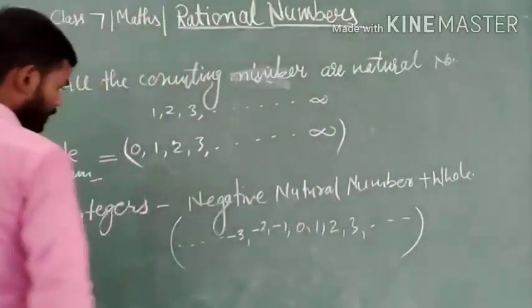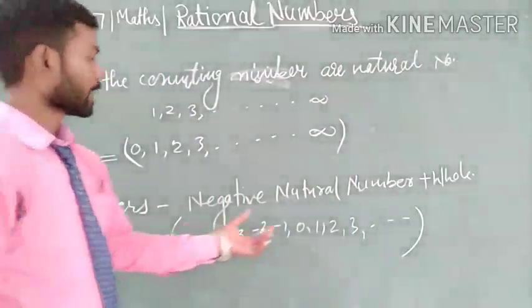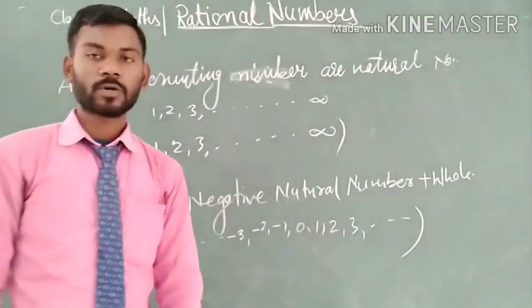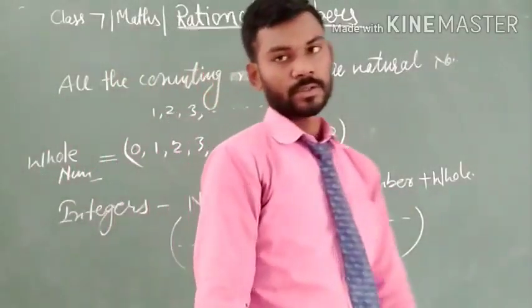We define the integer. We say that negative natural numbers with whole numbers are called integers.